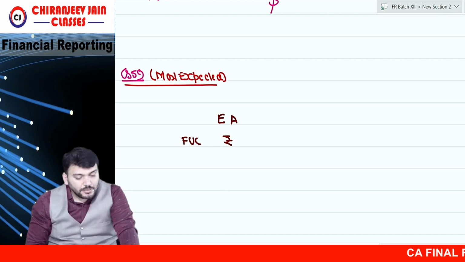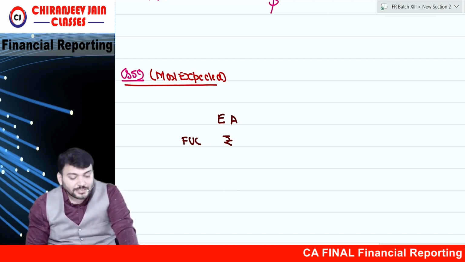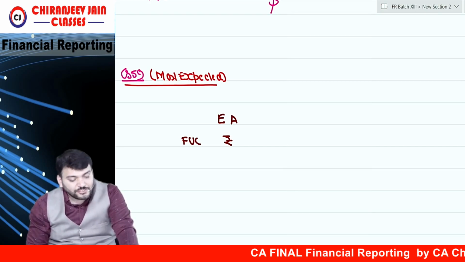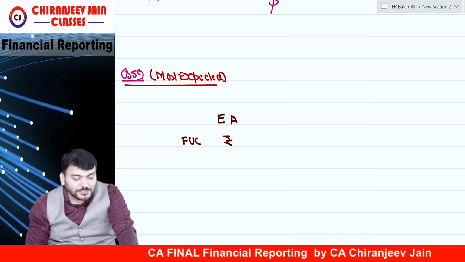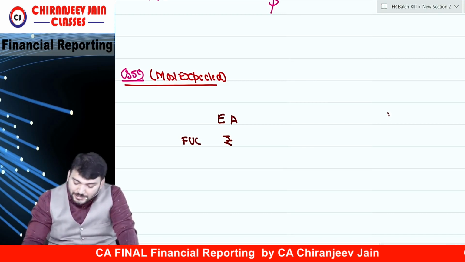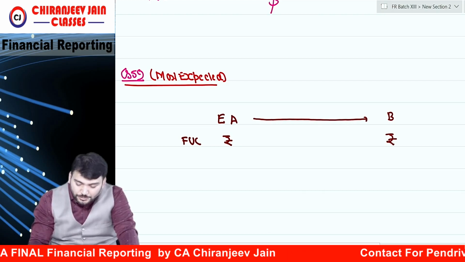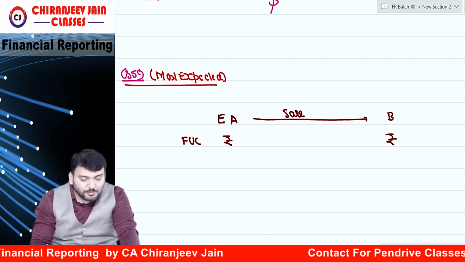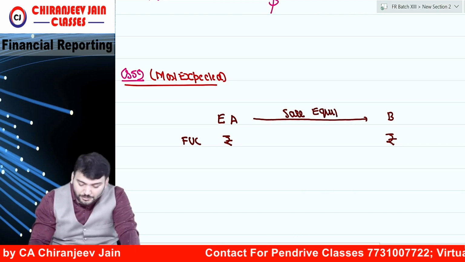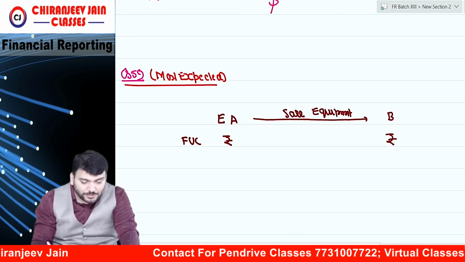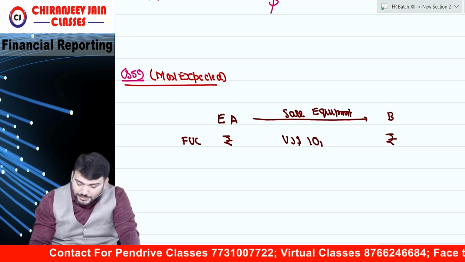Rupees. Entity A enters into a US dollar 10 lakh sale contract on 1st January with an entity B, INR functional currency entity. Means entity B also has rupees. But they have entered into a sale. To sell what? An equipment. To sell equipment in how many dollars? US dollar 1 lakh. Sorry, 10 lakh.